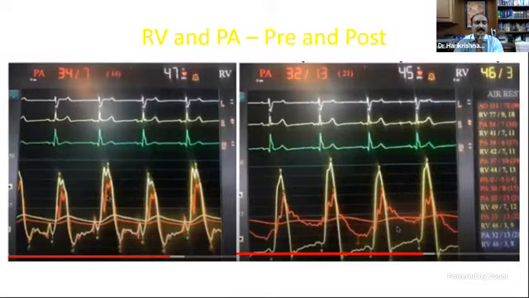This is another tracing, RV, and some procedure has been done in this patient. This is the RV and PA. This is not a good tracing of some of our patients, but taken as a photograph from the screen. So this is the RV and the PA pressure. But what is the difference from the other two? Here the PA behaves almost similar to the RV.